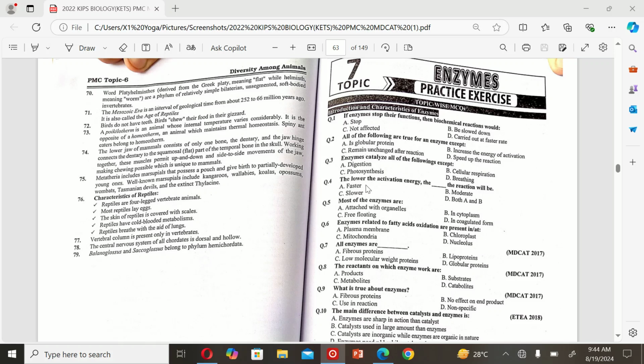The next MCQ is: the lower the activation energy, the reaction will be A. faster, B. moderate, C. slower, and D. both A and B. So the correct option is A, faster.